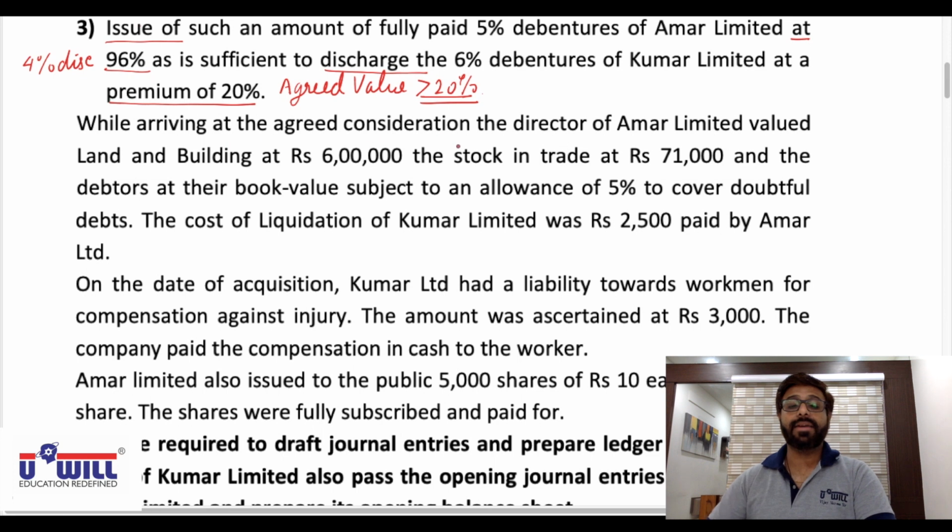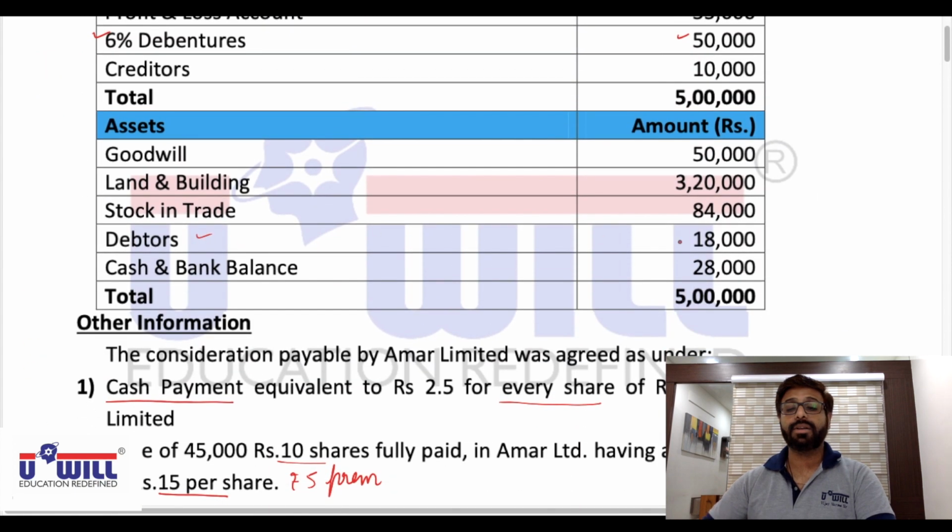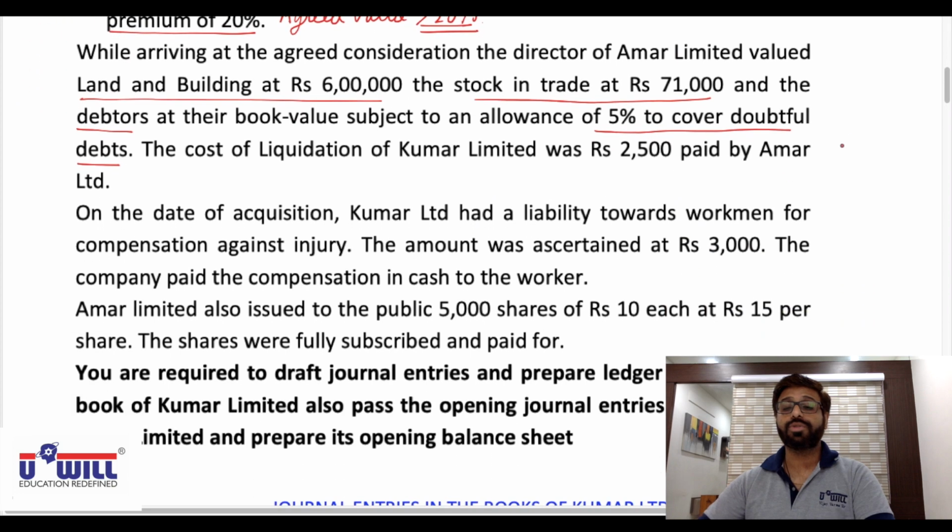While arriving at the agreed consideration, the directors of Amar Limited valued land and building at rupees 6 lakhs agreed value, stock in trade 71,000, and debtors at their book value subject to an allowance of 5% to cover doubtful debts. You all can see debtors are 18,000. 5% to cover for doubtful debts means 18,000 minus 5% bad debt reserve, that is 900. So 17,100 would be its agreed value.